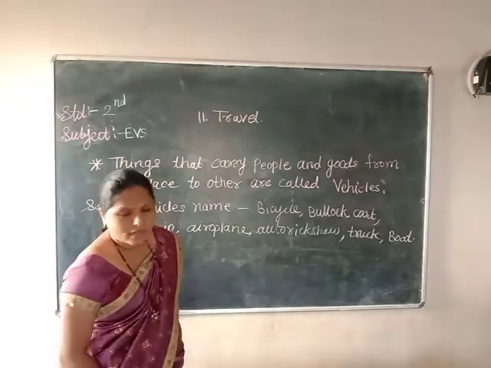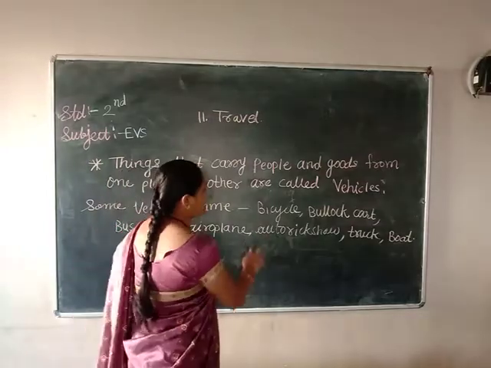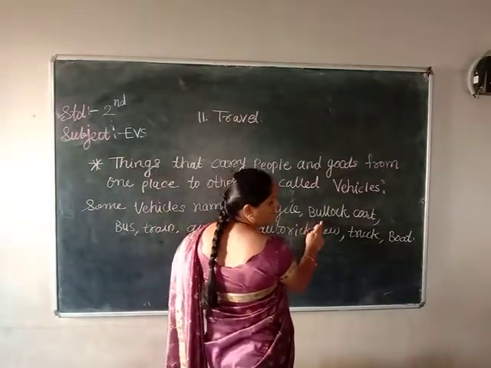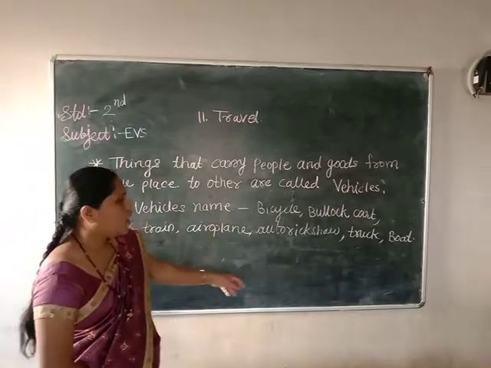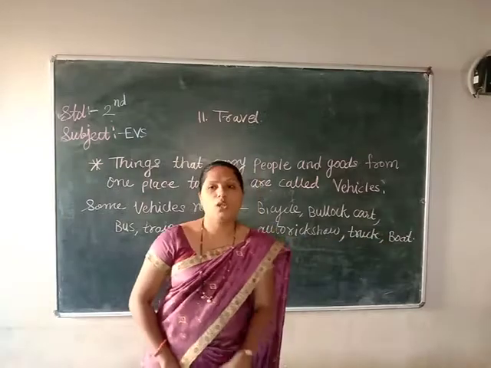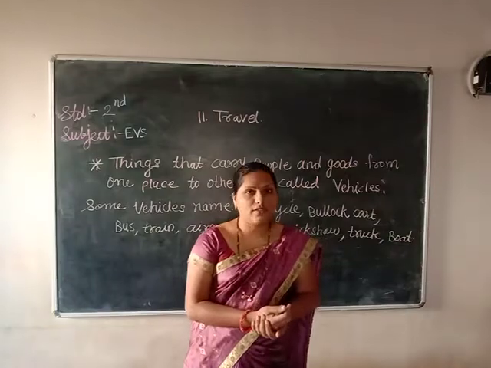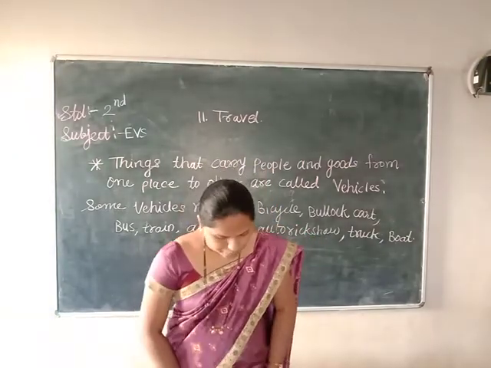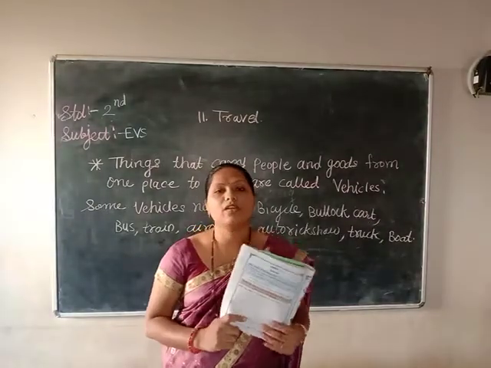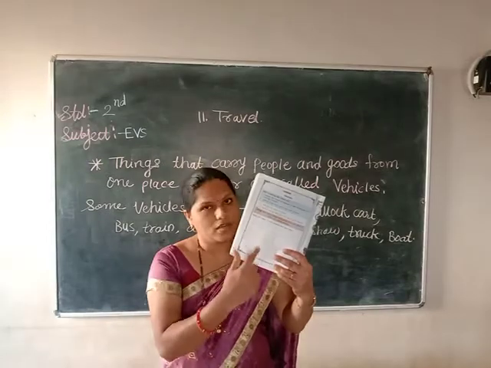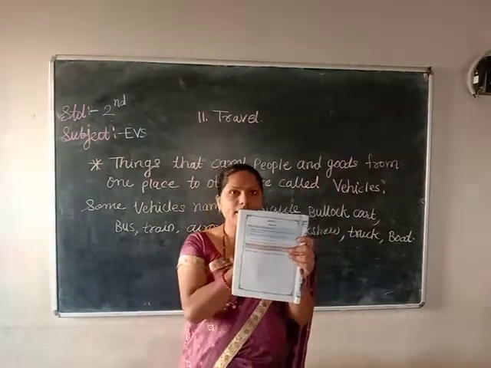Here some vehicles are written on the blackboard. Which are the vehicles, children? Here, bicycle, bullock cart, next one bus, train, aeroplane, auto rickshaw, truck and boat. All these are vehicles. Apart from these vehicles, there are so many other types of vehicles also available. So you have to write here the names of the vehicles you have seen, which vehicles you know, children. Okay, write down. This is your homework on page 99.